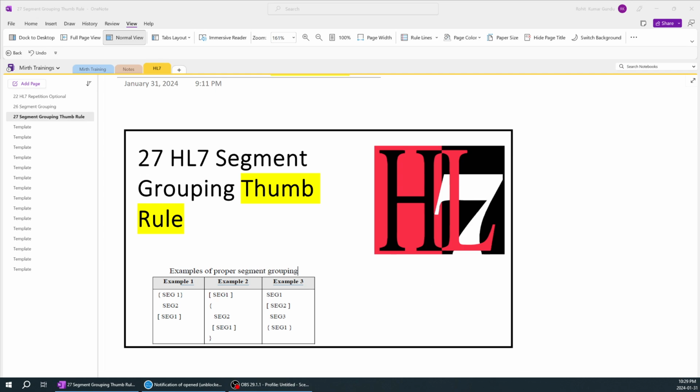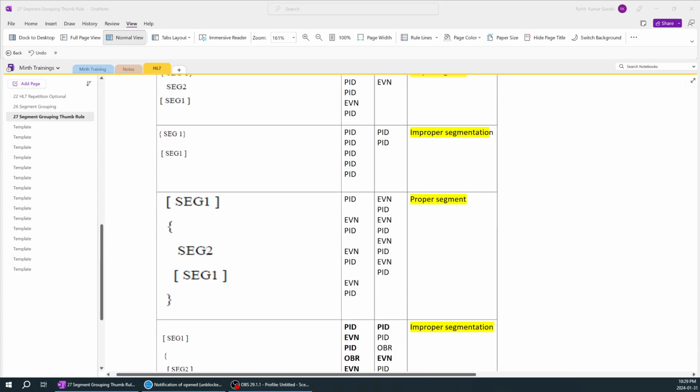This video is a continuation of the previous video on segment grouping. I forgot to tell the thumb rule, so I'm adding more details here. If we go back to our segmentation grouping, there is one thumb rule which I want to tell everyone.